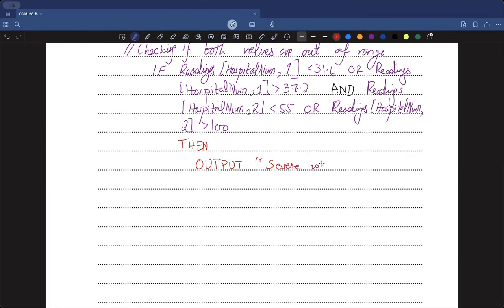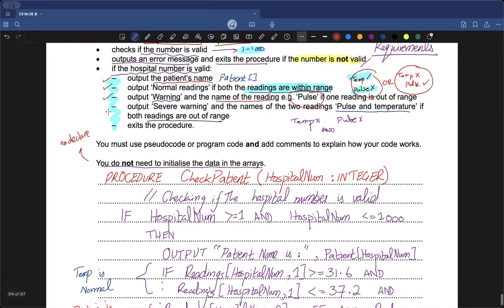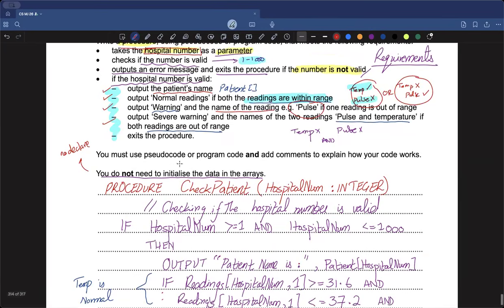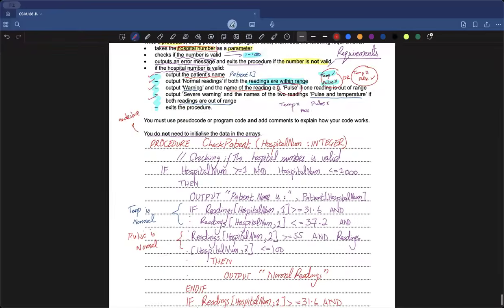Severe warning. And boom, you do this and you're done with the 4 conditions. You add an end if, and now if you go back to the requirements part, you can clearly see that we have covered up the 4 requirements. Ab kya karna hai? We need to exit the procedure, but one thing, we have been now at this point, no need to hurry, right?